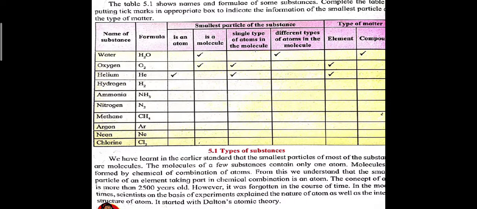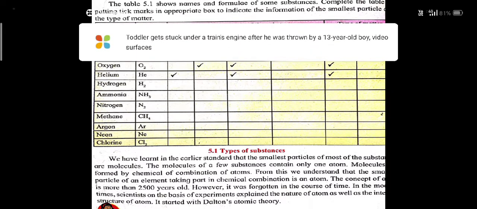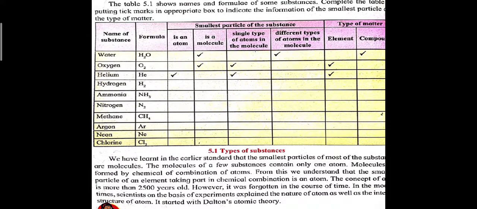So see, every substance or matter is made up from the atom, means molecules. The molecules are formed from the atoms, so that's why the atom is the smallest unit of matter.